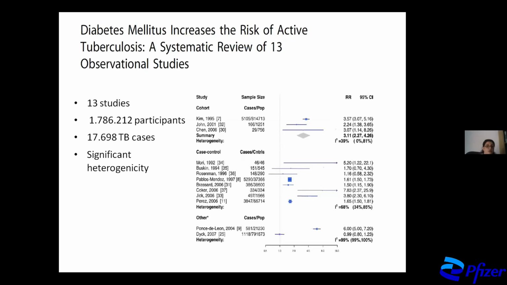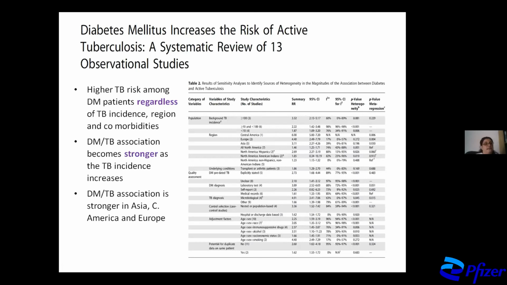So this study included 13 studies and nearly 2 million participants. And what we can see is that the TB risk was higher among people with diabetes, regardless of TB incidence. But of course, as the TB incidence increased, the relative risk became higher.